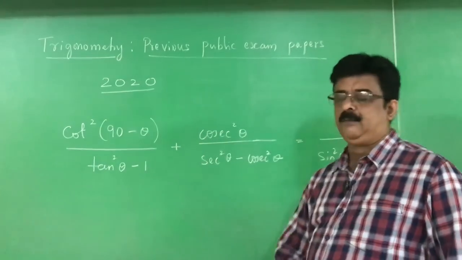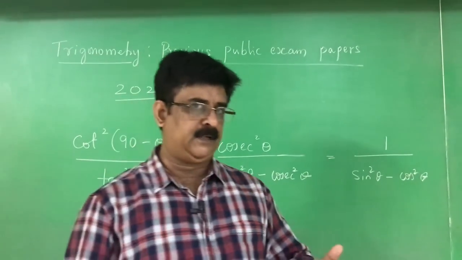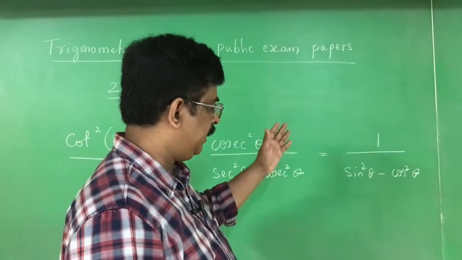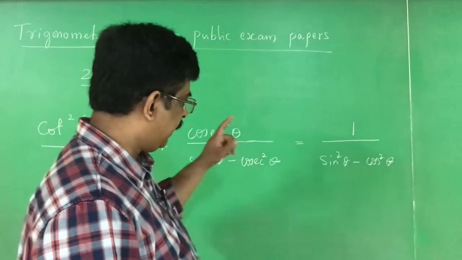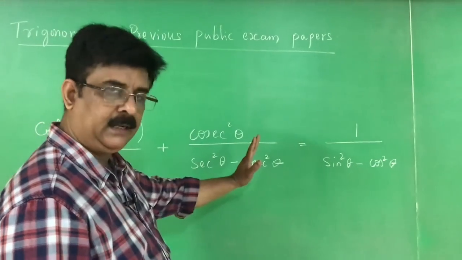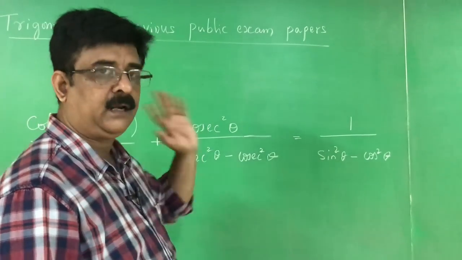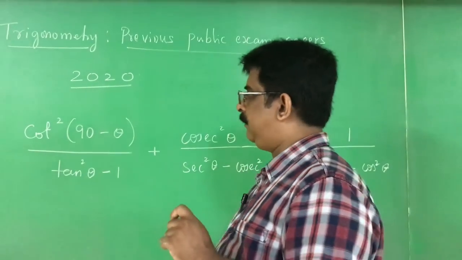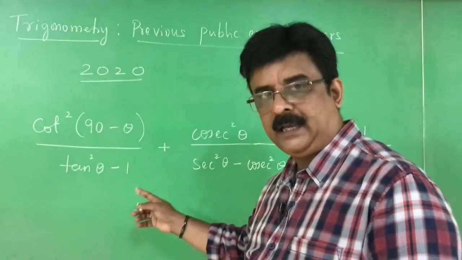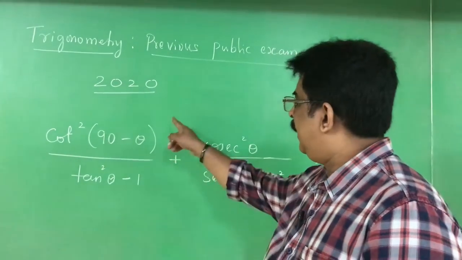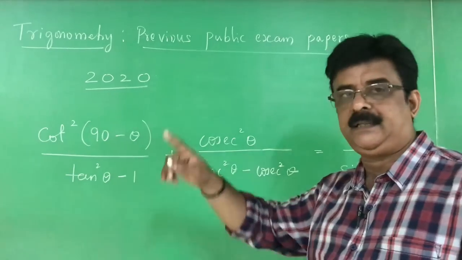It is also based on what is known as trigonometrical identities. I request the parents to actually monitor the studies of your child. If your child is able to solve this problem independently, then he or she is seeing the videos properly and learning. I repeat once again: when the videos are there, sit next to them. Let them write down the question, switch off the video, and ask them to complete the question.